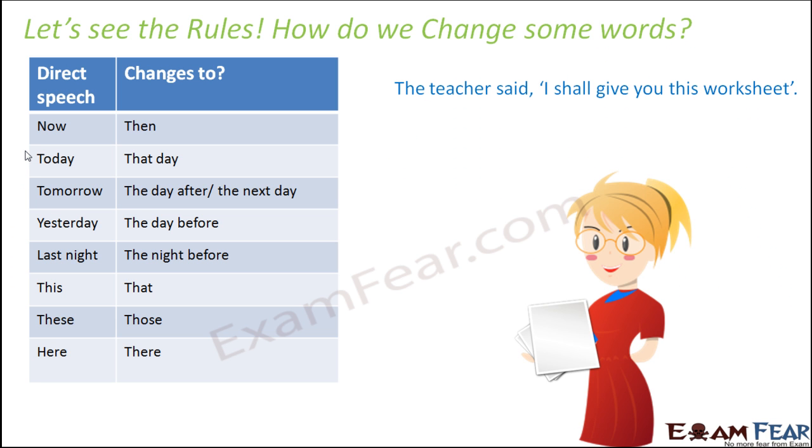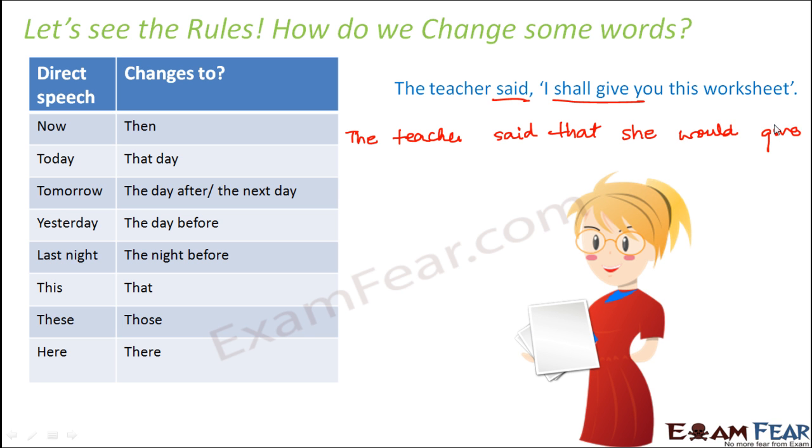So let us look at one more example. The teacher said, I shall give you this worksheet. So in this case, the reporting verb is in the past tense and the direct speech is in the future tense. So what will happen? How will it change? Now the direct speech will also change to past tense. So therefore it becomes, the teacher said that she would give us. The teacher said that she would give us.